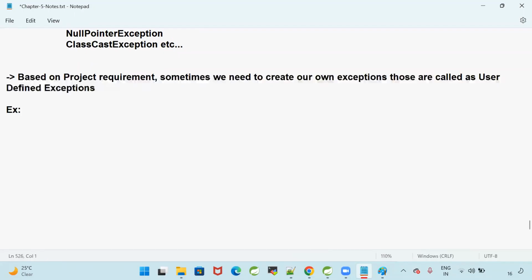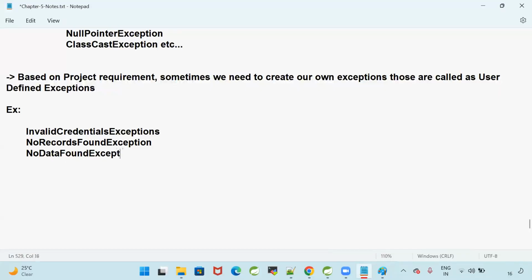What is an example? Invalid credentials exception. No records found exception. No data found exception. Invalid input exception. This is my requirement, and Java doesn't know about them. Java provided some exceptions. If your requirement is satisfied with them, you can go for that. If not, then you need to create your own exception.